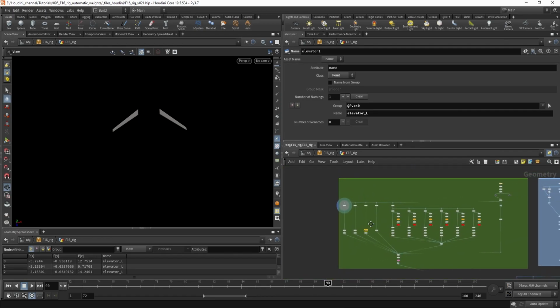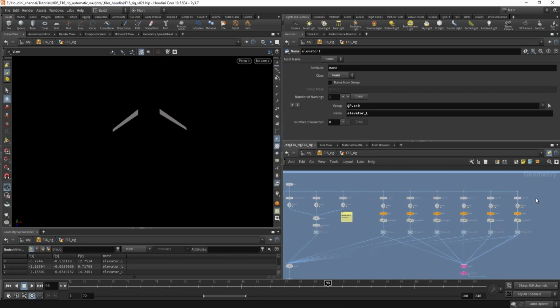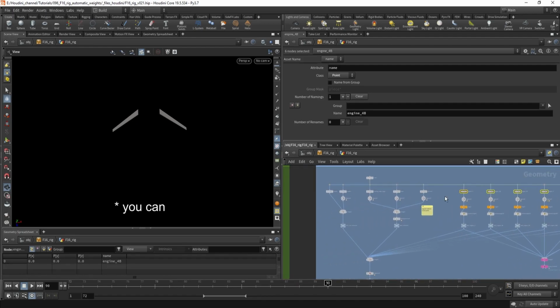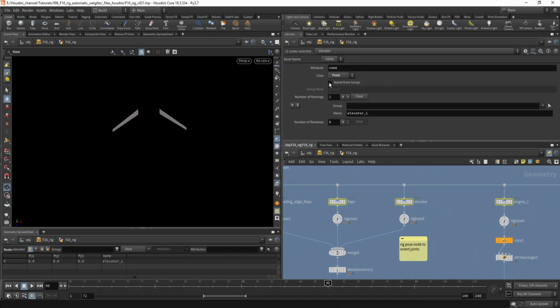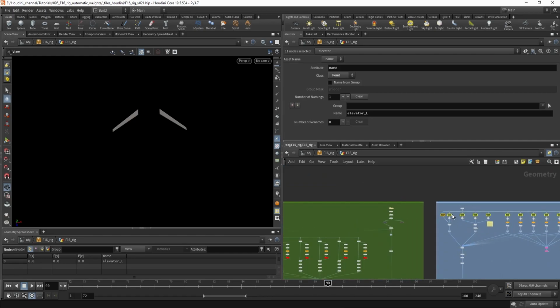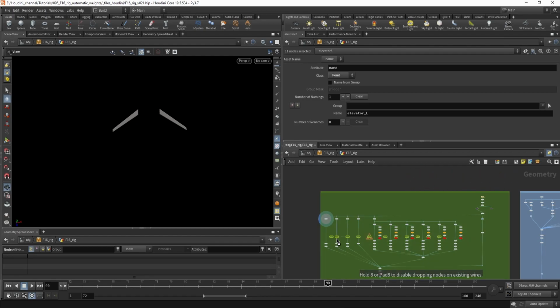And if you want to make your life a little bit easier, you can select all these nodes that we are creating here, and just duplicate them and use them for the groups, for creating the name attribute.